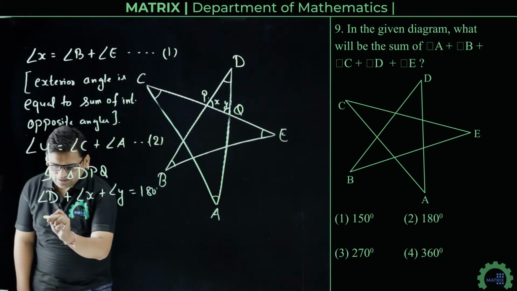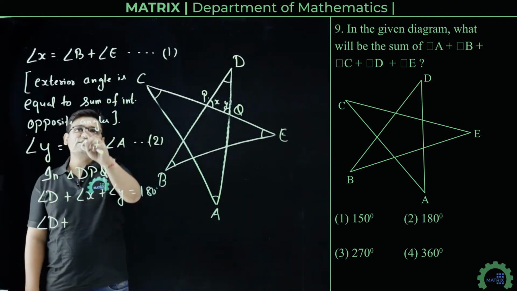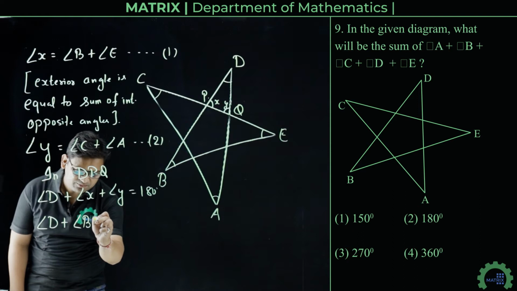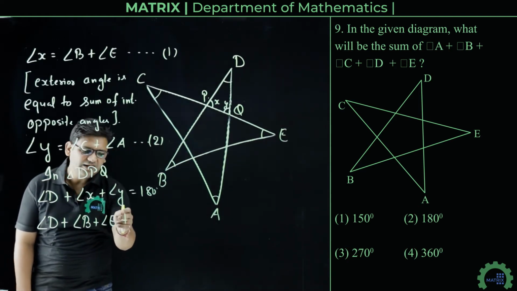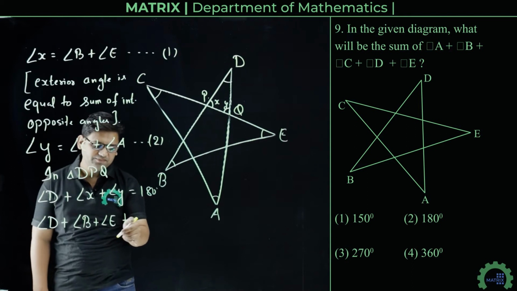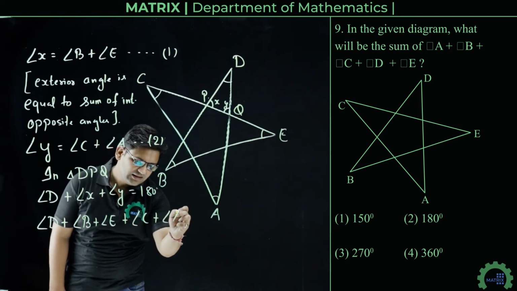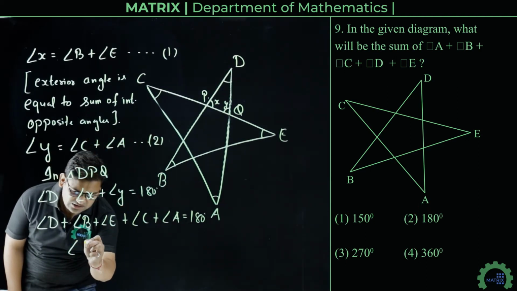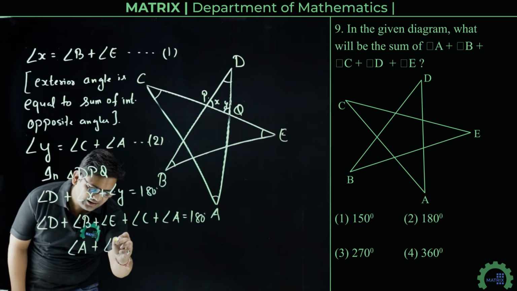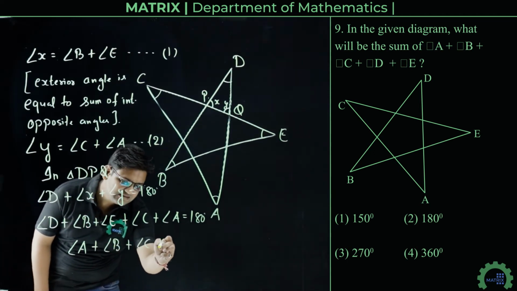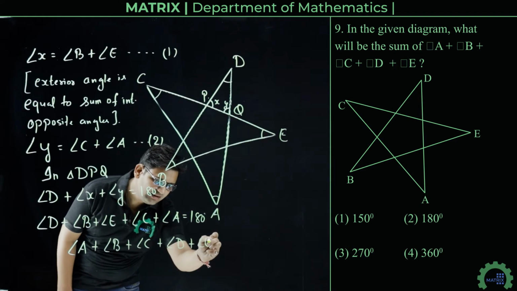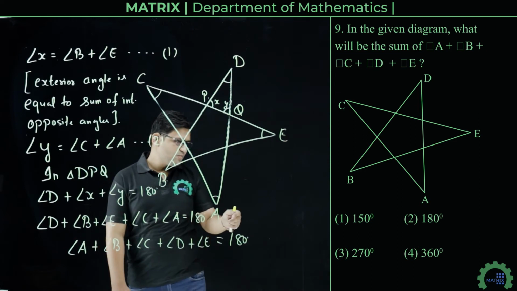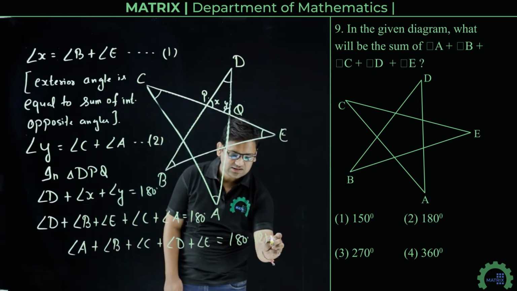Alright. So angle D plus angle X. What is angle X? Angle X is angle B plus angle E. So we can write angle B plus angle E. And what is angle Y here? Angle C plus angle A, that is equal to 180 degree. So on arranging these angles, we get angle A plus angle B plus angle C plus angle D plus angle E is 180 degree. So this is our answer. Option number 2 is the correct answer.